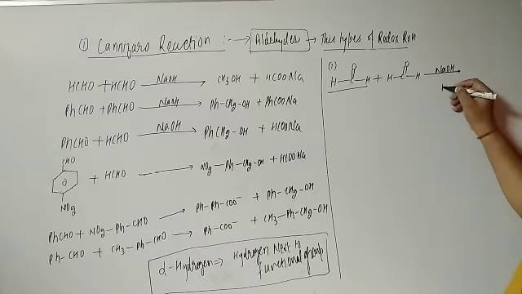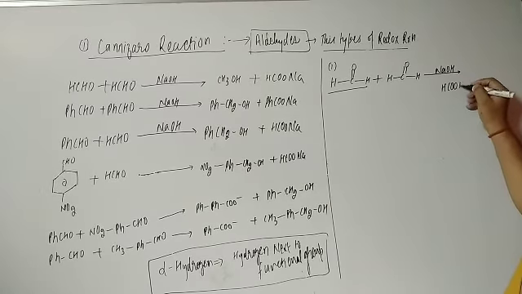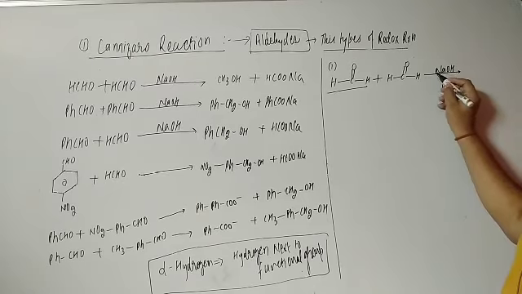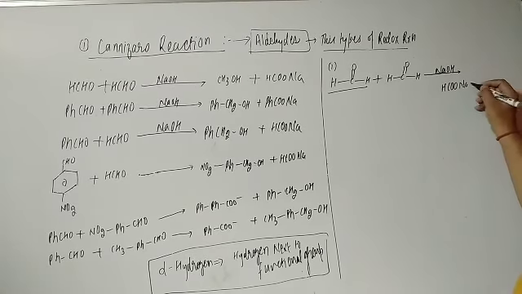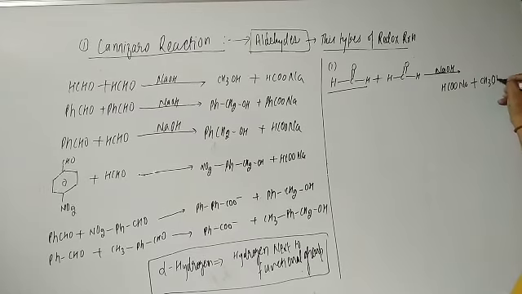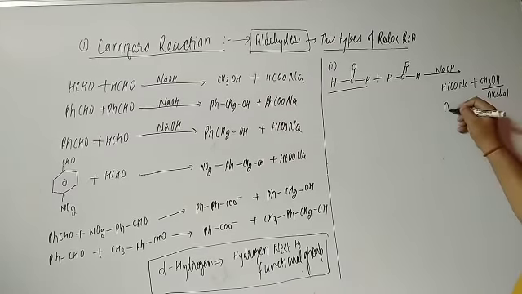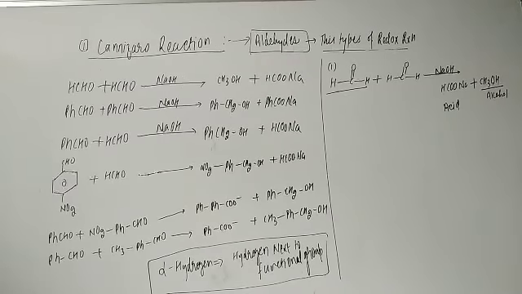So here it will come HCOONa, sodium will get added, and the other will be CH3OH. So this is the alcohol, and this is the acid. This is what is known as a redox reaction. These are examples of redox reaction.